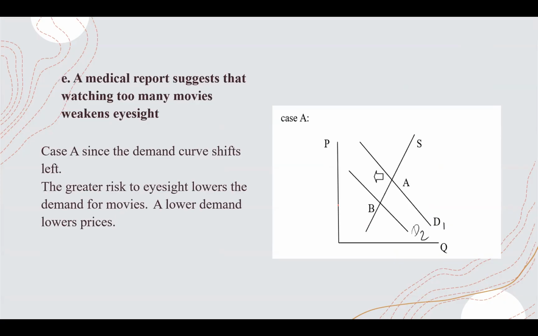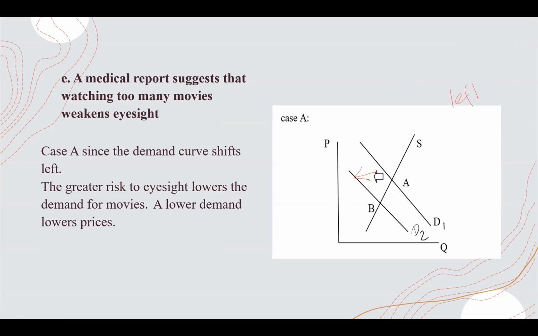And in this question, a medical report finds out that watching too many movies weakens the eyesight. So people get scared of watching movies and try to watch fewer movies. The movie demand is decreasing.